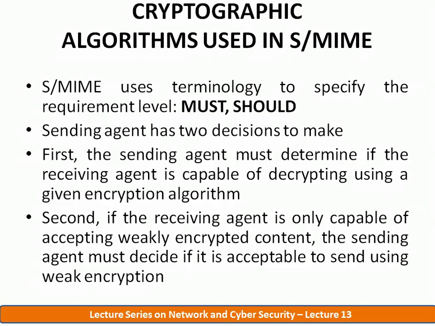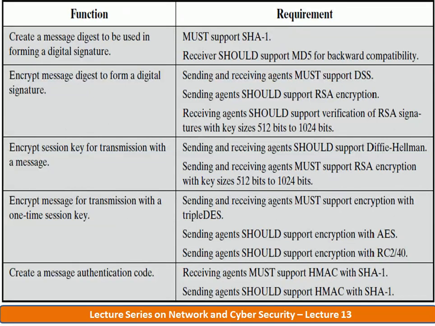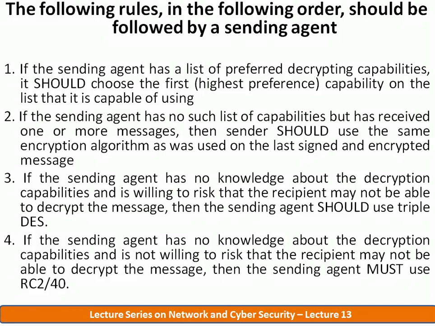So what should the sender do? Here some rules are provided in S/MIME, and the rules should be followed in the given order by the sender agent.